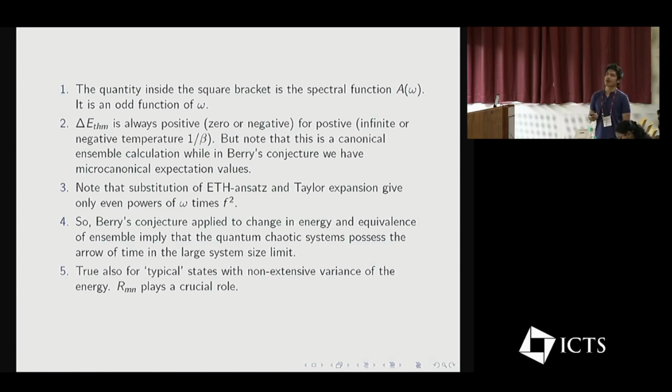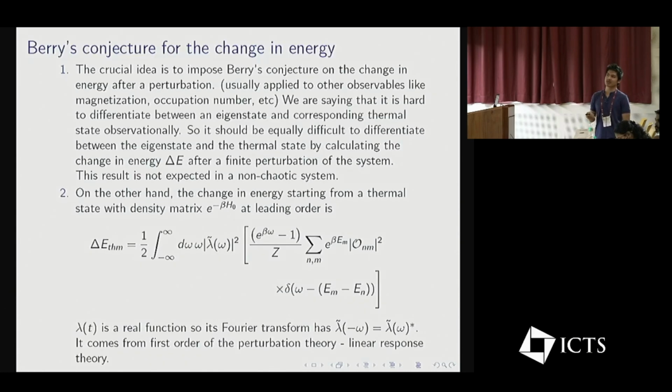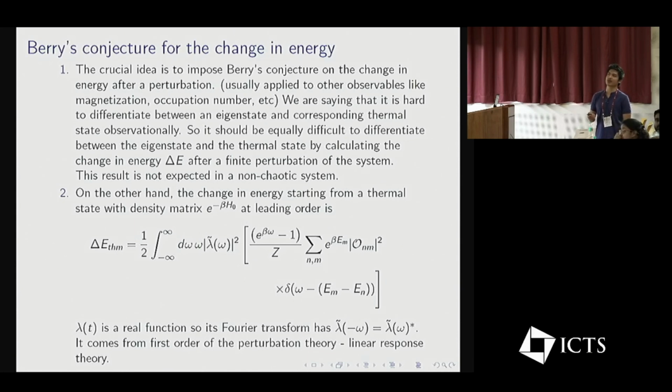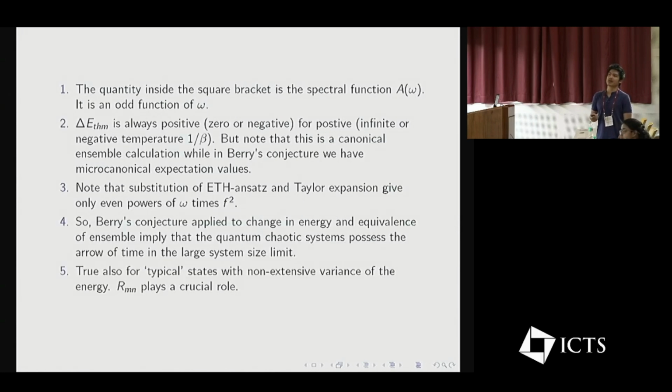One thing which will later become useful: if we do a Taylor expansion in omega, we will find that there are only even powers of omega times f squared. For now, since this quantity is positive, and we are saying that in the eigenstate it should be the same as the thermal value, Berry's conjecture applied to the change in energy, together with the equivalence of ensembles, implies that a quantum chaotic system possesses the arrow of time in the large system size limit.